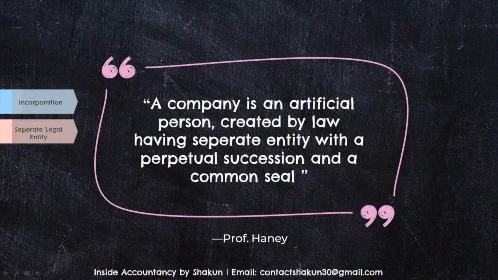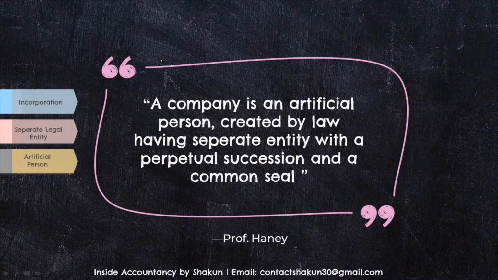So a company has a separate legal entity. It is an artificial person having a legal entity which is separate from its members or its shareholders. The members of a company are known as shareholders. The shareholders have their own legal entity and the company has its own legal entity. So it is an artificial person. Why?